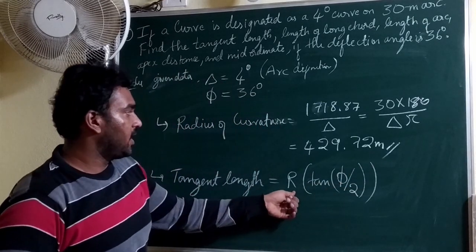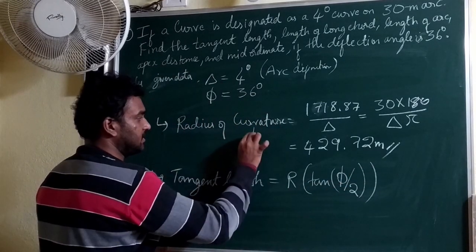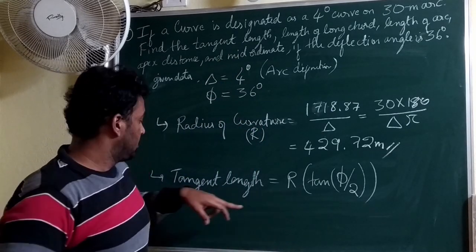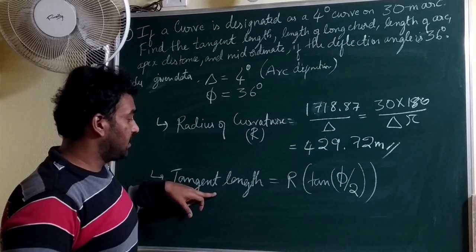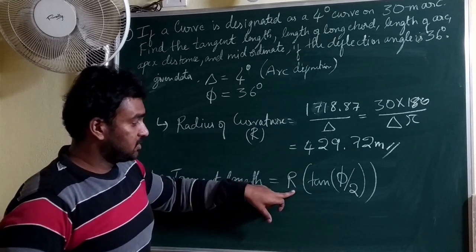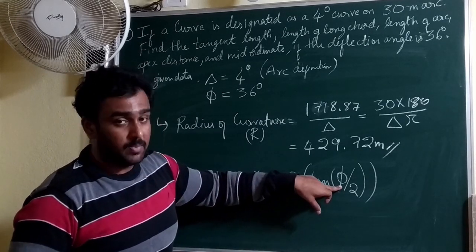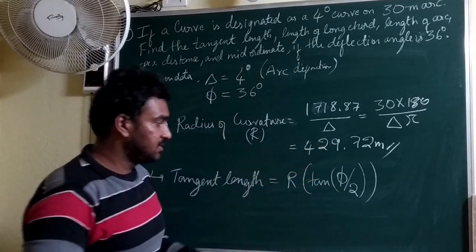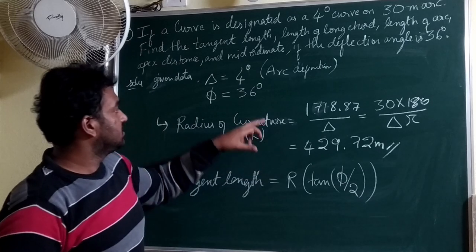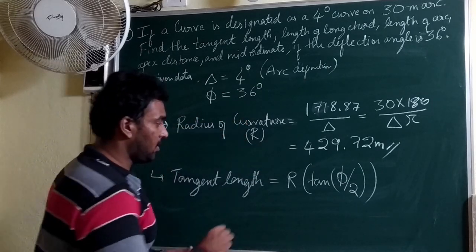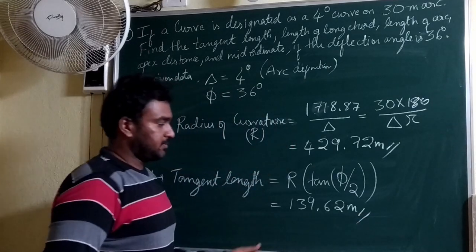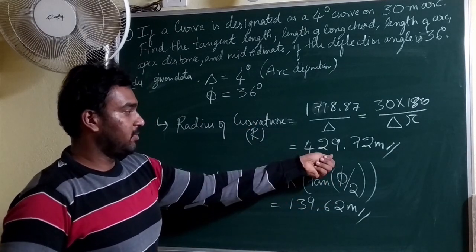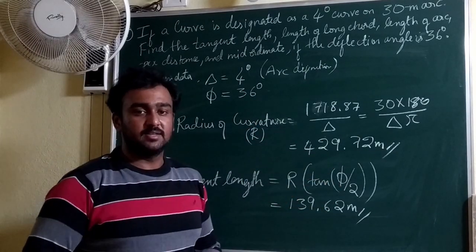Now you will get to know why I found the radius R first, because for every element you need to substitute R. So we know R, that is 429.72 meters, and we know Δ, that is 36 degrees. After substituting, you will get the tangent length.